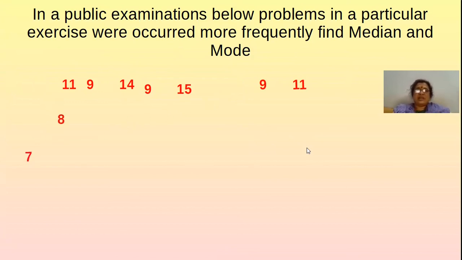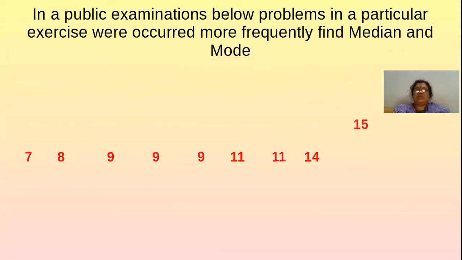Now, up to 14 and 15. So these are the numbers arranged in ascending order.